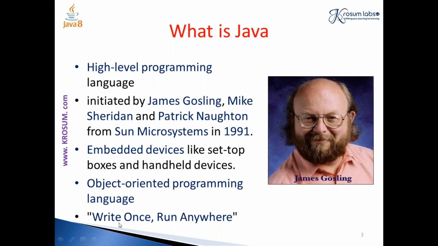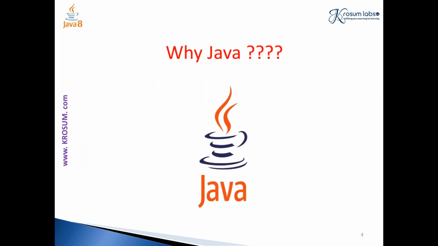Okay, and the slogan, or what they say, is write once and run anywhere, which means that it is a platform independent language. Okay, so followed by, what is the reason why we need Java? Okay, so the first thing is Java has a very strong foundation, and if people want to get into an industry, if they learn one language that has a strong foundation, that is better for their future, right?